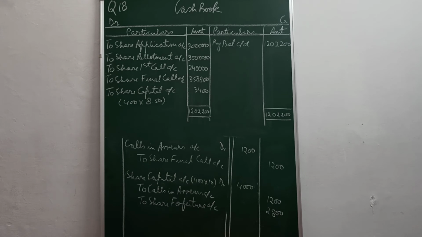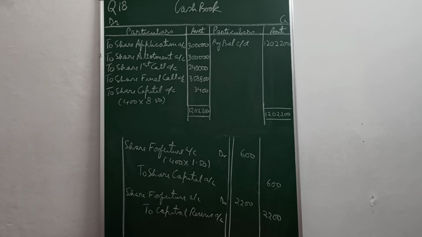So multiply 400 into 7, that is 2 rupees 50 paisa plus 2 rupees 50 paisa plus 2, application rate plus allotment rate plus first call. This much money he has paid the company on his shares. So 400 into 7 gives you 2,800, also being forfeiture of 400 shares for non-payment of final call money.